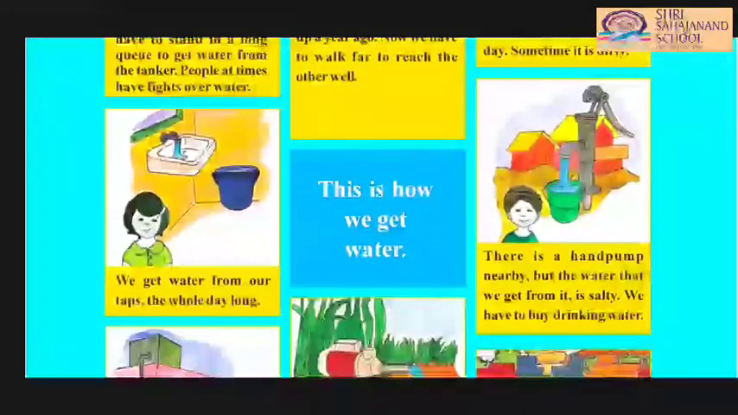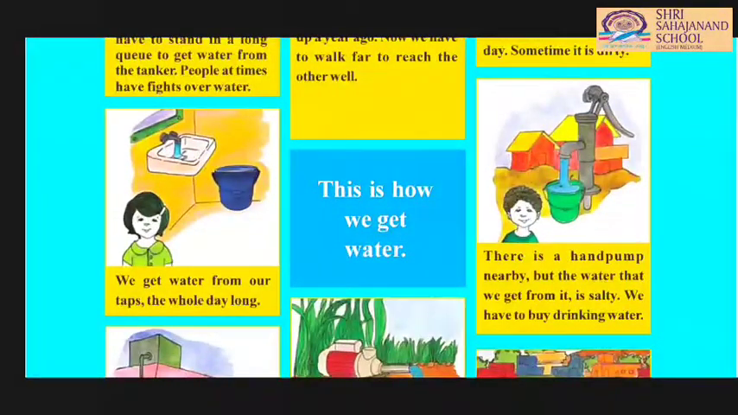In the next left side picture, we get water from our taps the whole day long. Oh, nice. There are some villages or cities where you can find 24-hour water. They are using water 24 hours a day. That is very good, but in this type of system, they are misusing water more.